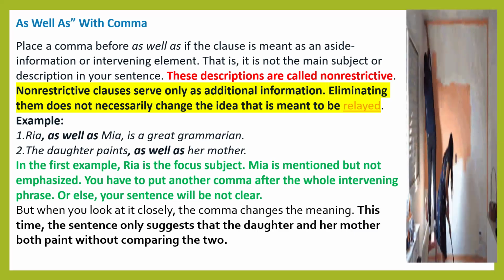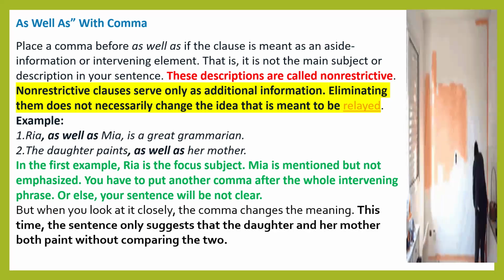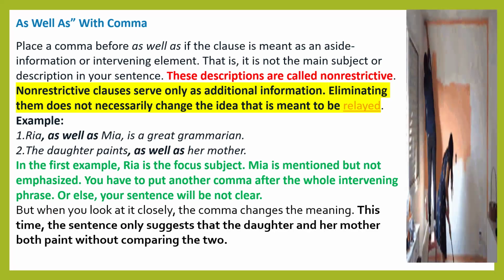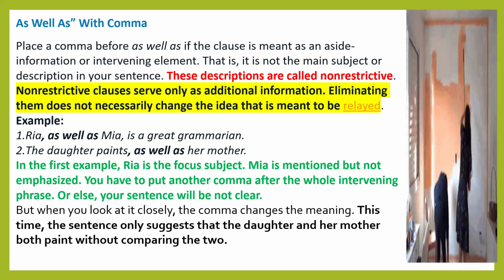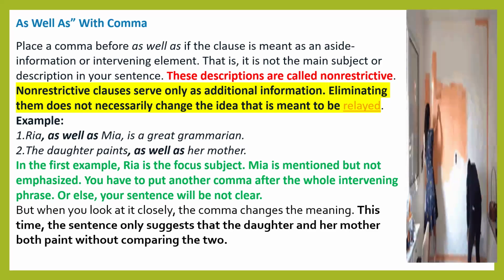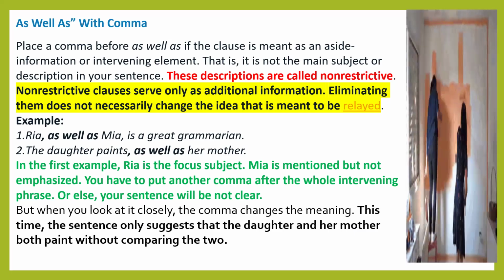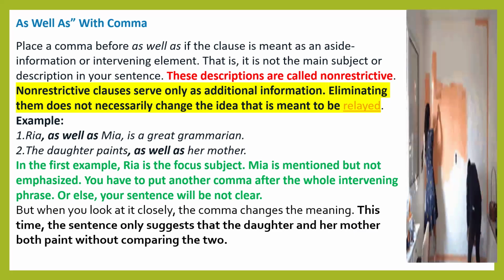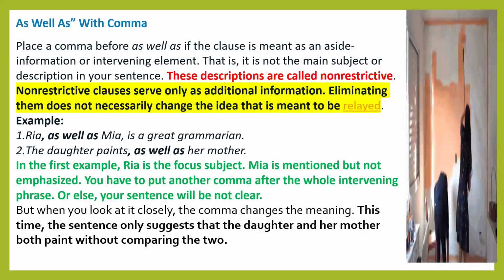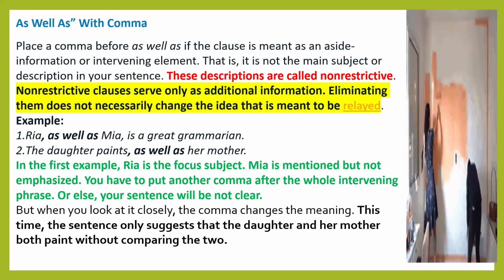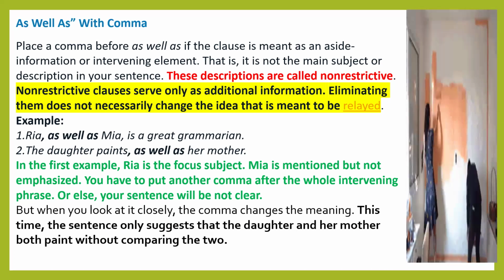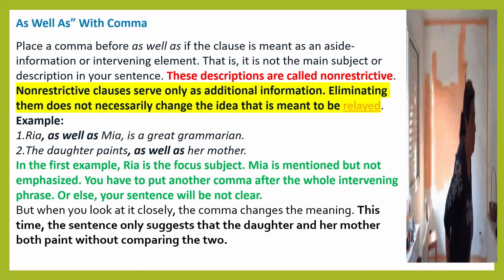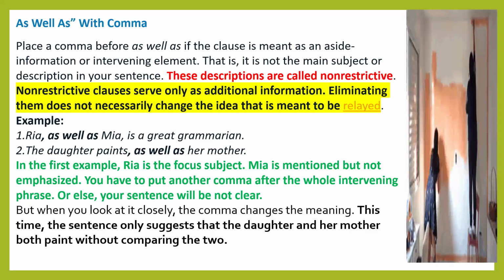Ria is the main focus subject, and Mia is mentioned but not emphasized. The daughter paints, as well as her mother. Both are painting, but there is no comparison. And as well as her mother acts as aside information, an intervening, independent standalone element.